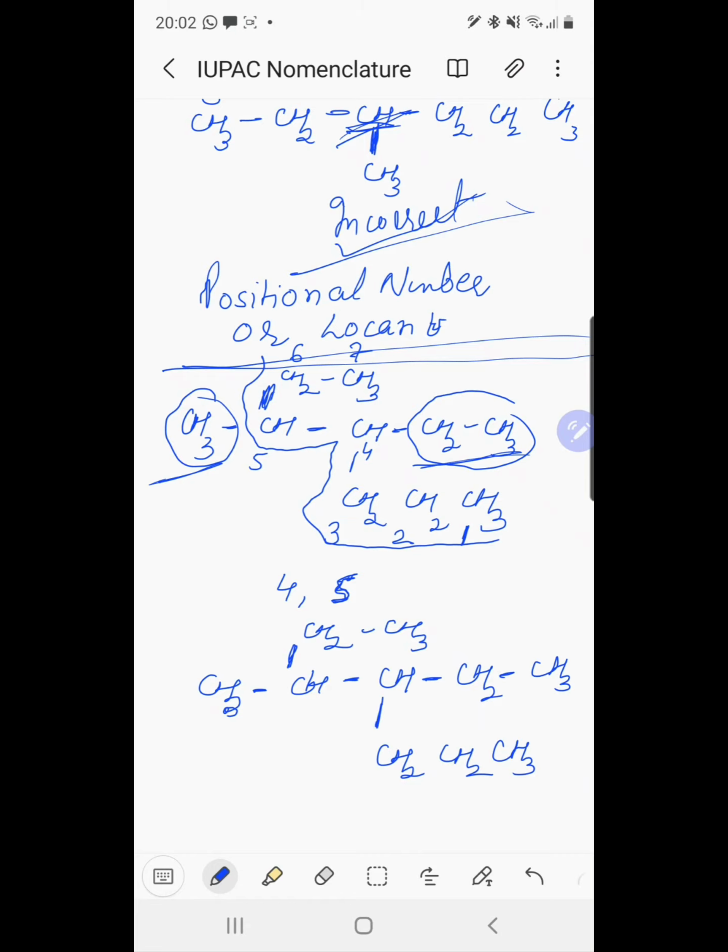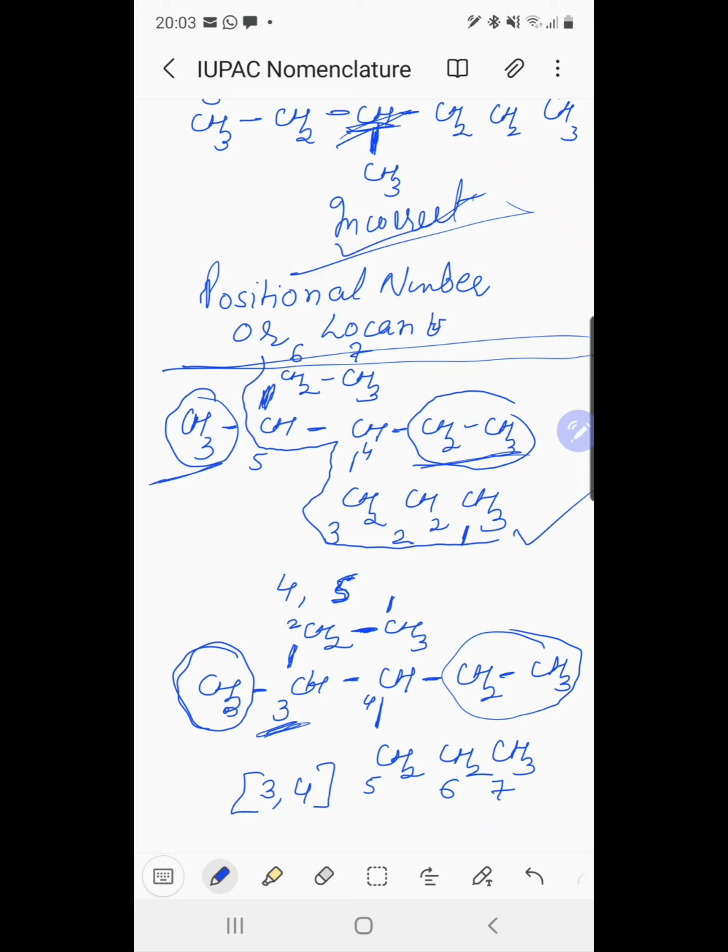Now, same example. If we do the numbering from this side, 1, 2, 3, 4, 5, 6, and 7, one substituent is at the 3rd position and one substituent is at the 4th position. So the locants are 3 and 4. In the first case, we have seen locants, or side chains, at positions 4 and 5. In the second case, we have locants at 3 and 4.